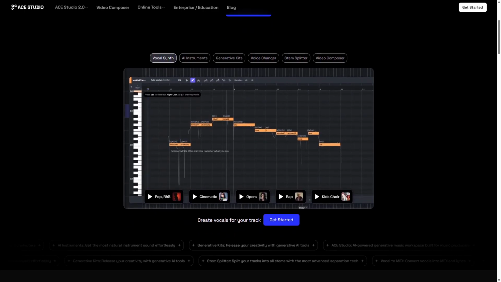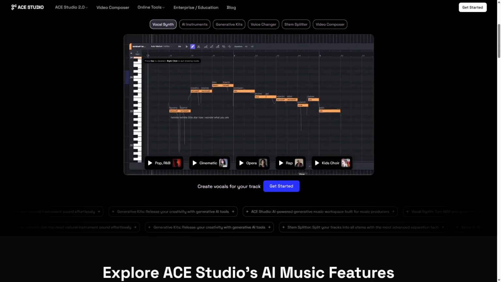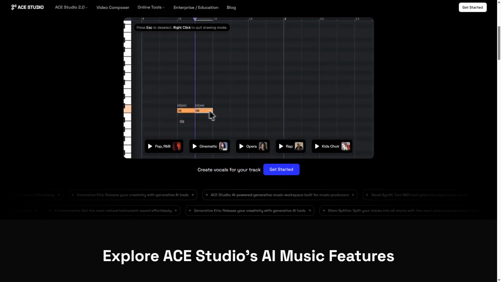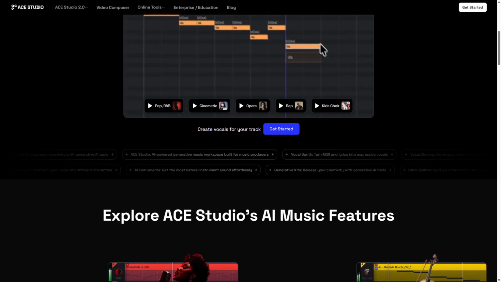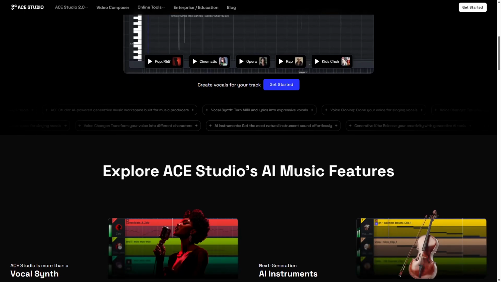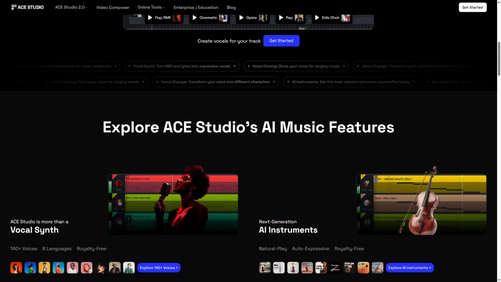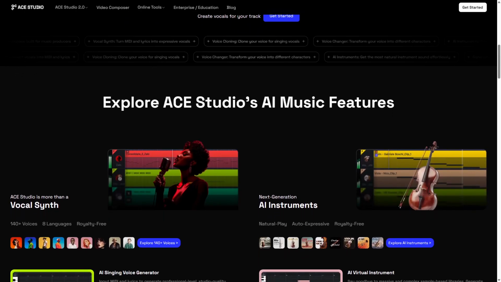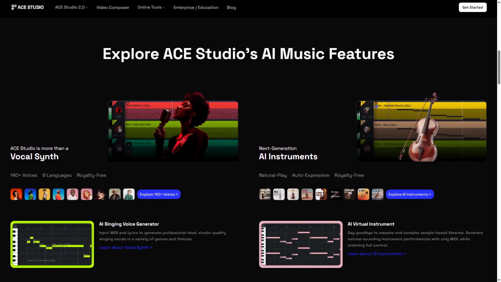Strengths include its rich editing capabilities and high-quality output, making it suitable for professional use and complex projects. However, this depth can also be a limitation for beginners, as the interface may require a learning curve. Ace Studio AI is perfect for musicians and content creators who want hands-on control over AI-generated music and are comfortable exploring advanced features for tailored results.